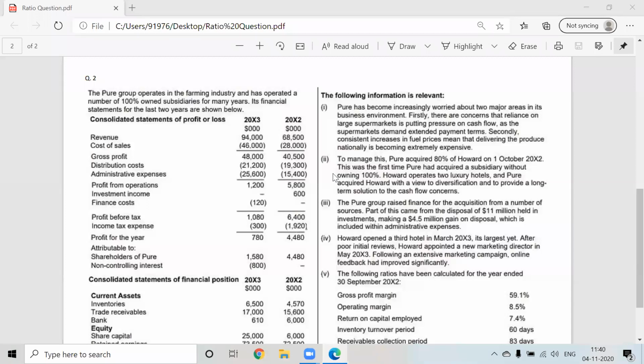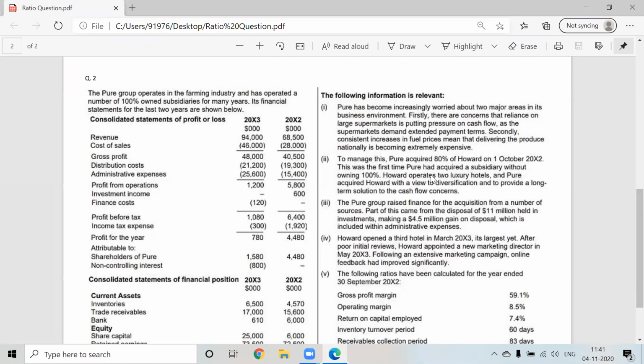How can it manage the first point? What is the problem in the first point, and how can it be managed if I diversify and acquire a hotel? Think about it. They have given the hint over here. The first problem was what? There was pressure on cash flows and there were extended payment terms. In the farming industry, I have to give goods on credit, correct? And then customers will pay me at a much later date.